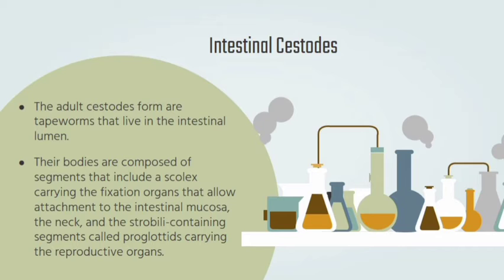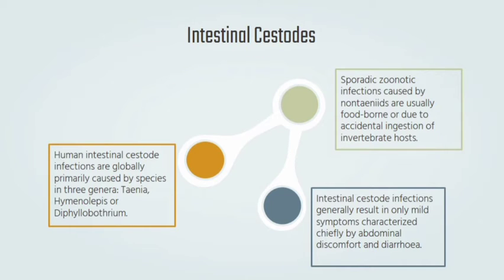carrying the reproductive organs. Human intestinal cestode infections are globally primarily caused by species in 3 genera, yung Taenia, Hymenolepis, and Diphyllobothrium. Ang Taenia is a tapeworm with a long, thin, soft body. It has no legs and it can live in the human intestine. So, humans are infected through ingestion of raw and undercooked beef.